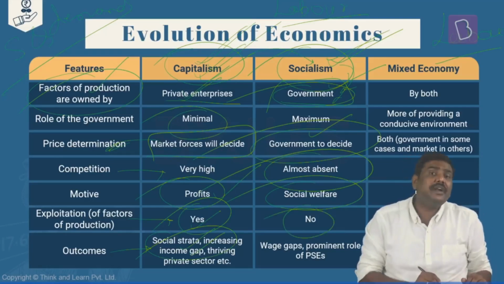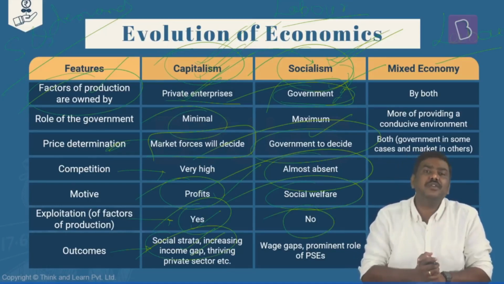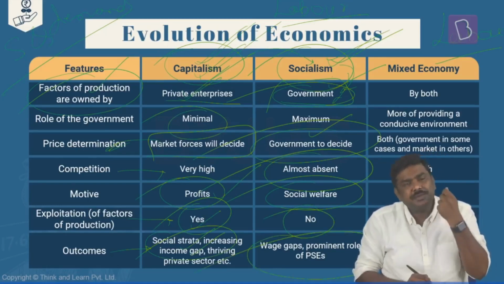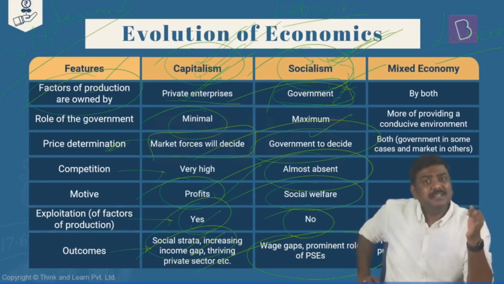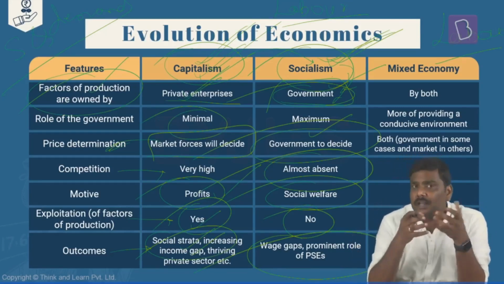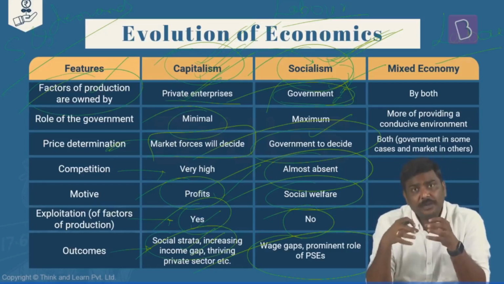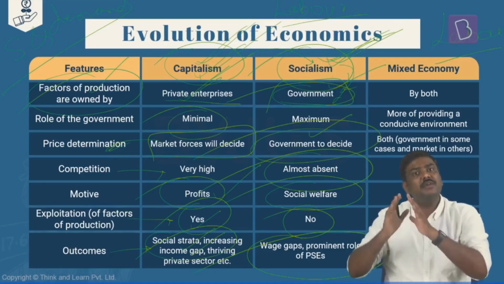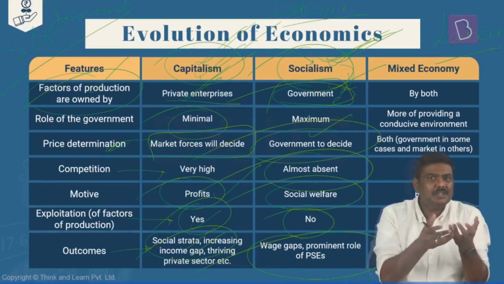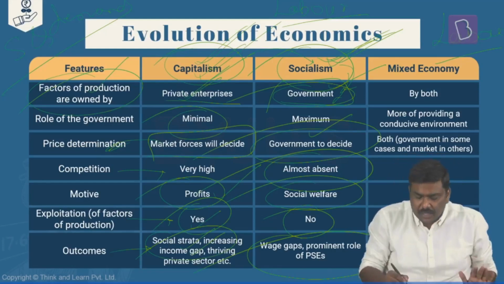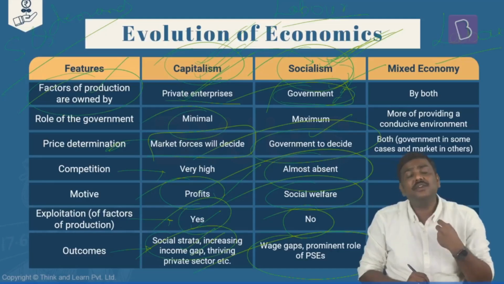Next, is there exploitation of the resources? In case of socialism, generally we say no, there is no exploitation of the resources. Having said so, what are the outcomes of socialism? You will have huge representation of the government. Government generally sets up public sector enterprises which will produce these particular goods and services by availing the factors of production. And so the role of public sector enterprises in case of socialism will be very, very high. In case of capitalism, it is very, very marginal. And in pure capitalism, there is very little presence of the public sector, right? So in case of socialism, one, we will try to address the social welfare issue.